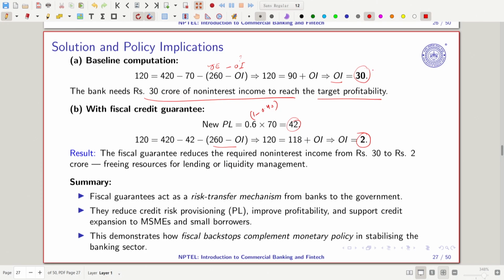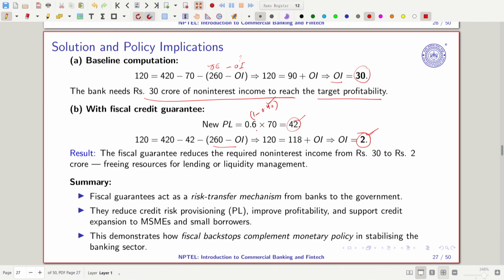But after the credit line, in which the government gave 40%, whatever provision banks are making as losses, only 60% they have to take care of, which results in the 42 crore. And after that I can see that in order to meet the target, the bank has to just earn non-interest income of 2 crore only. So this is what it means. So what is the meaning?